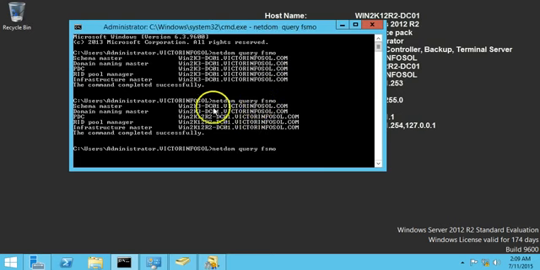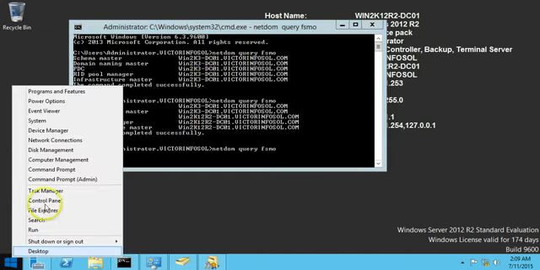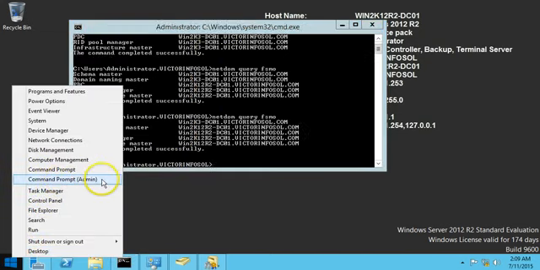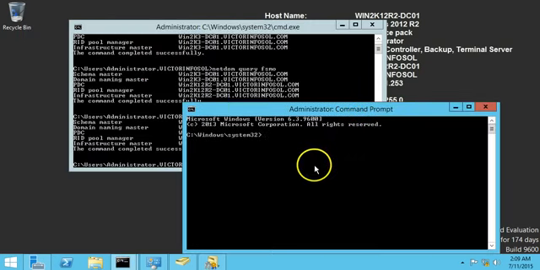And the last one is we need to change the schema master role. So I'm going to open one more command prompt as an admin account, and I'm going to type my command regsvr32 schmmgmt.dll.